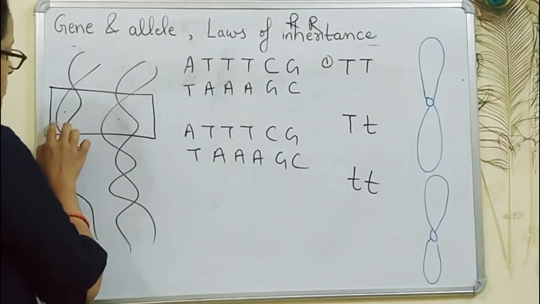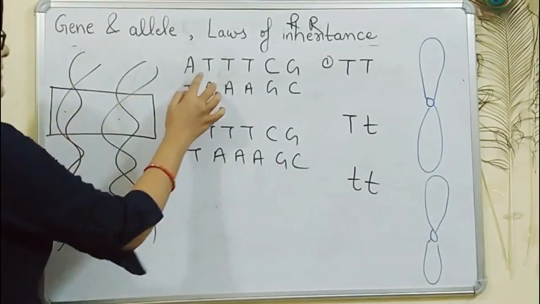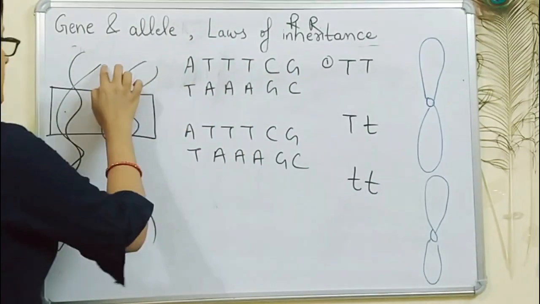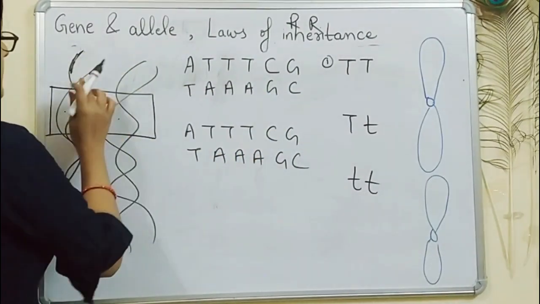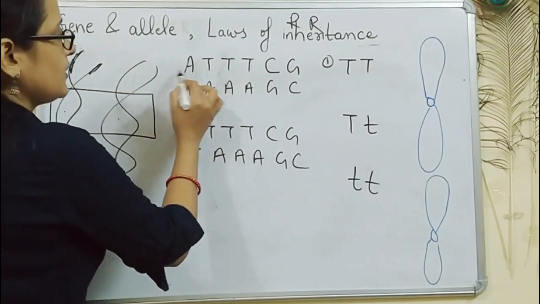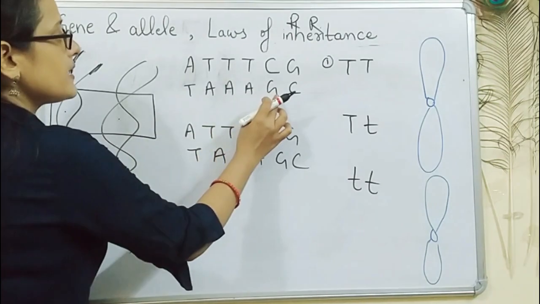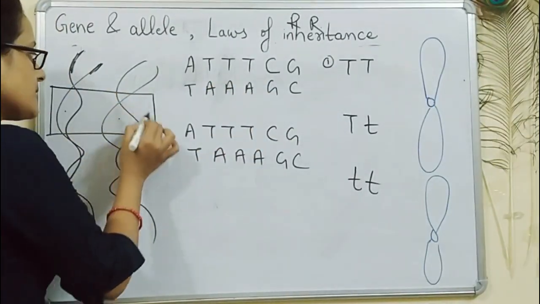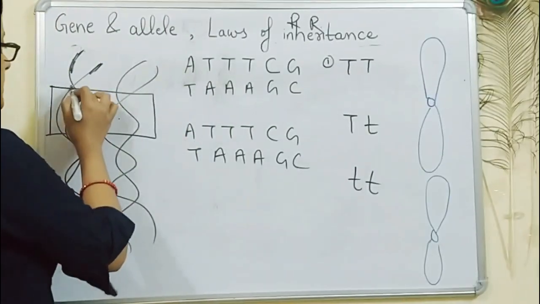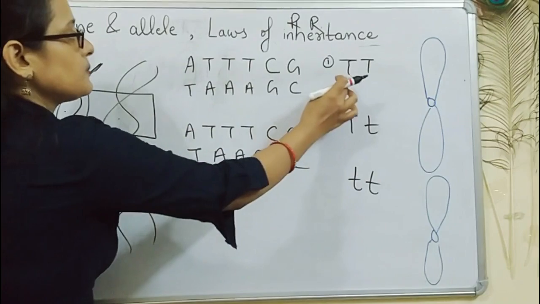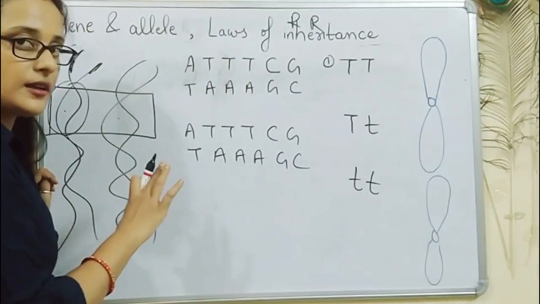There are two strands of DNA. Here also two strands of DNA. Suppose the sequences of both these strands are over here. This upper one is the sequence of this strand, and this one is the sequence of this strand. As these both are complementary, if the upper strand is ATTTCG, the next one will be TAAAGC. The sequence of this segment of DNA over here will be exactly similar to the sequence present here, because this plant is homozygous tall. So the alleles will be exactly similar to one another.